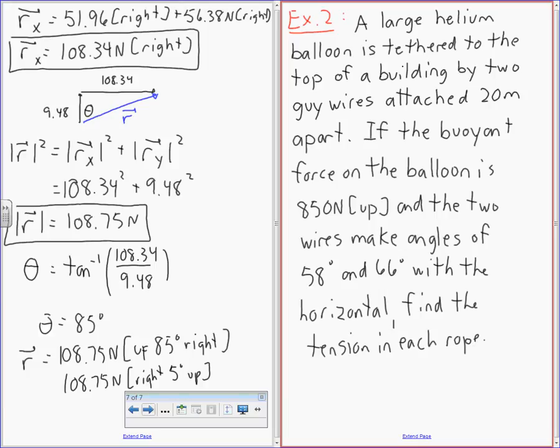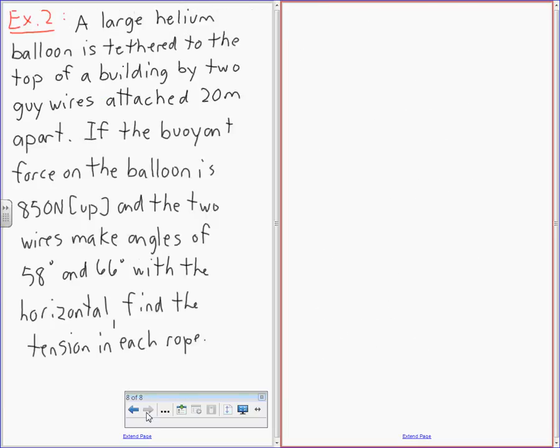When I say the angles with the horizontal, is that the angle of each rope off of straight down from the moon, or the angles from the building? Sorry, what I meant to say, it would look something like this, okay? So here's your first rope at 58. Here's your second rope at 66. And here's your final of 850. I'm going to call this tension 1, I'm going to call that tension 2.